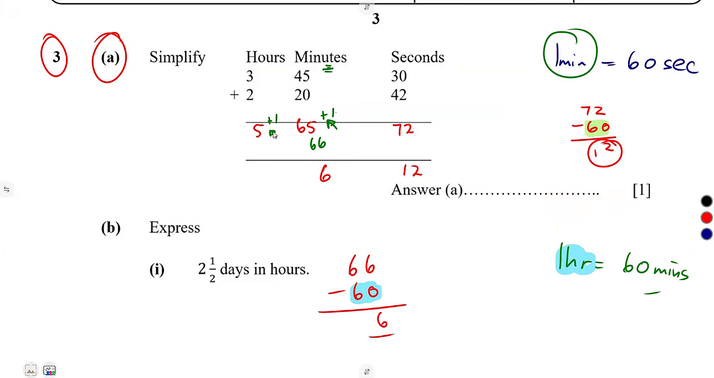To 1 hour. So that's 5 plus 1, which was going to give us a 6. So that is what you have in simplest form. We've got 6 hours, 6 what? 6 minutes and 12 seconds. So that was the condition of our question.